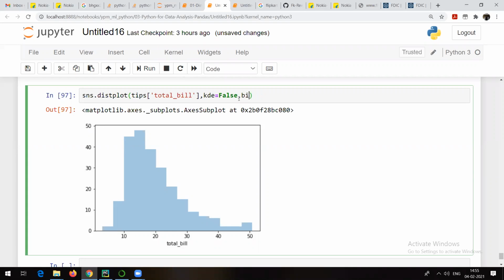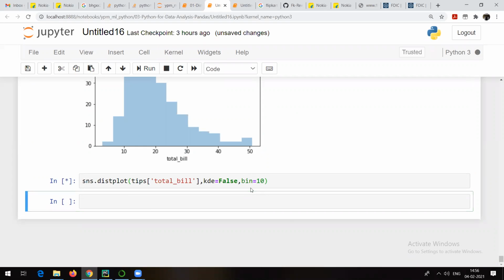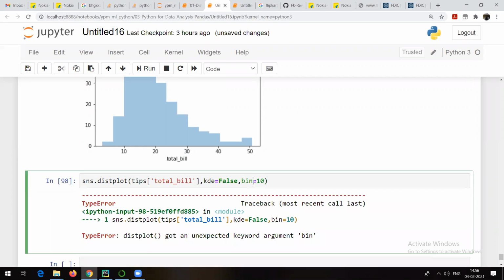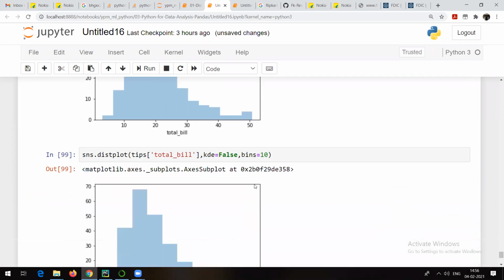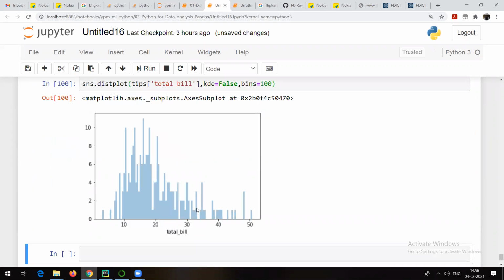Bins is equal to, or maybe I will write it down separately so that you will understand the difference here. If I write something called bins, or let me make it bins equal to, suppose, 10 and run it, it should be BINS. Now see, you'll be able to see something like this. If I try to increase the number of bins, suppose let me make it 100, you'll be able to see something like this.